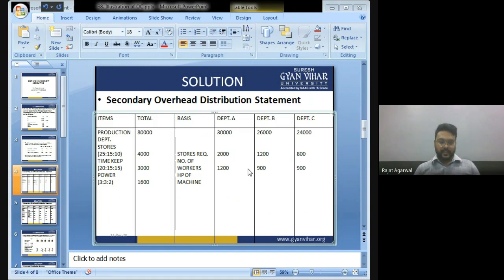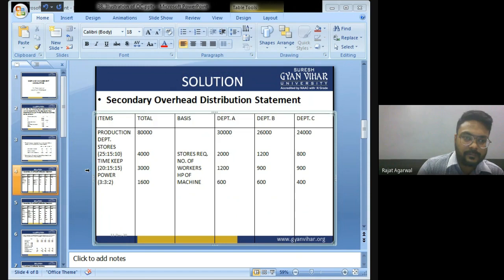So 1,600 divided by 8 into 3: 600, 600 and 400.